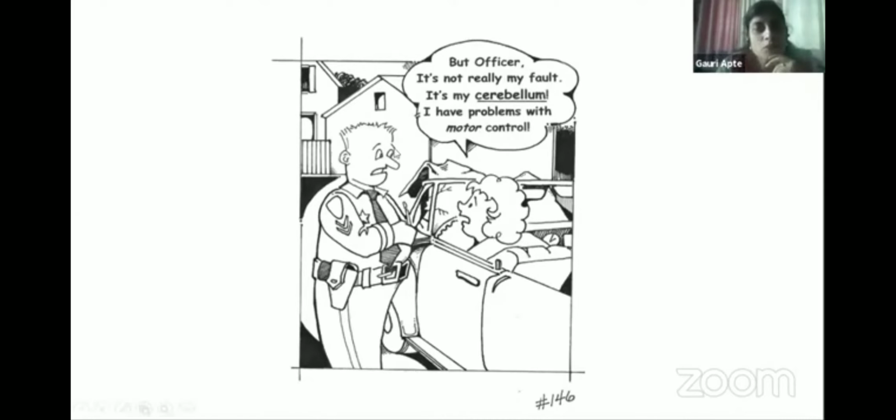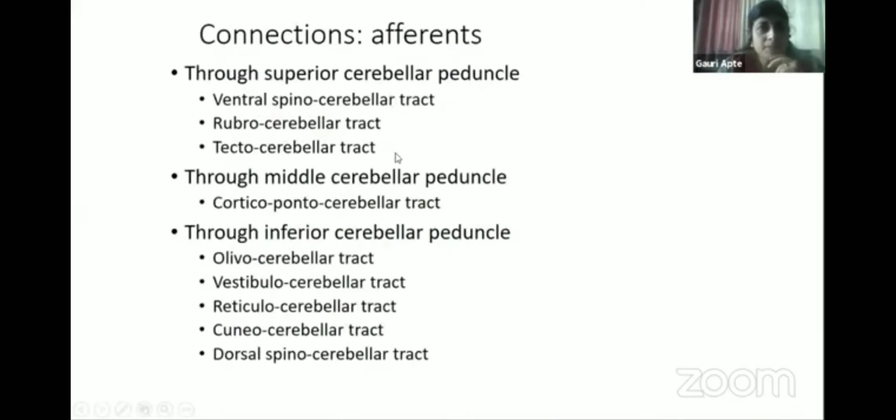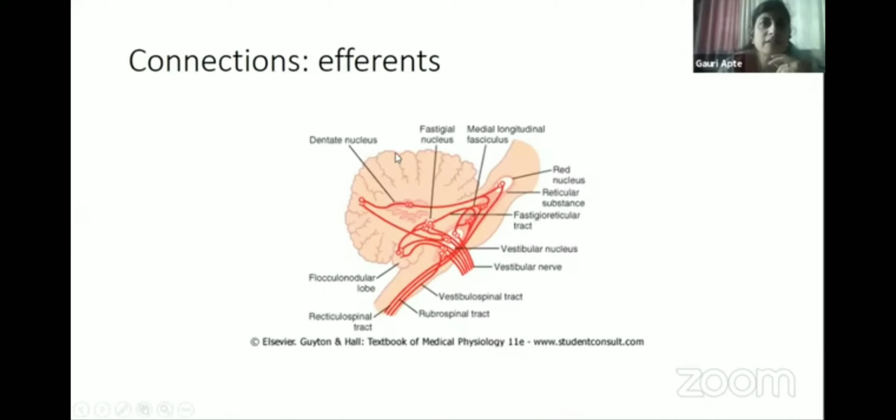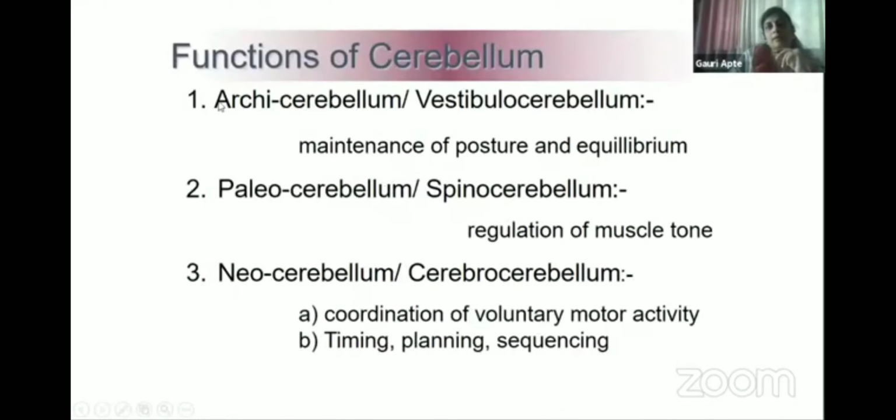Okay, jokes apart, I'll just move to the functions of cerebellum. So you can divide it into three parts: archicerebellum or vestibulocerebellum. This is the oldest part of the cerebellum. The function is maintenance of posture and equilibrium.